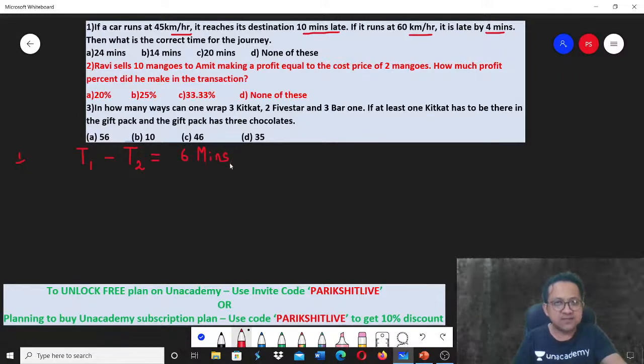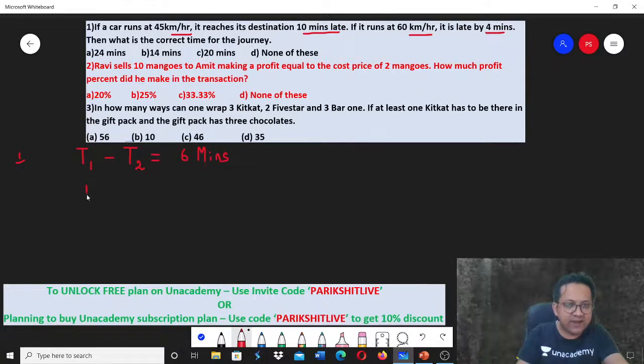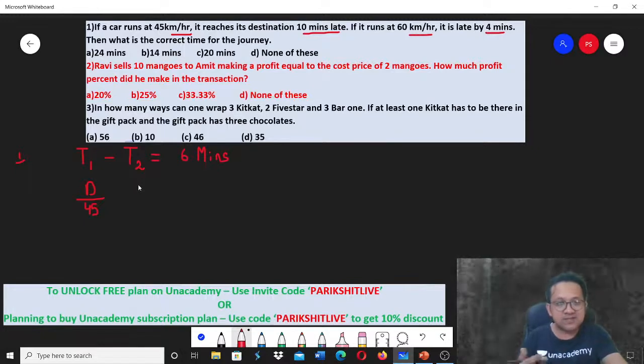Okay. First case. What is happening? The car is running at 45 kilometers per hour. So time is not given directly. But what is time? Time is distance divided by speed. So let the distance between the two places be d. Speed is 45 kilometers per hour. In the second instance, it is late by 4 minutes. So distance is not given directly, but the speed is given. If the distance between the two places is d, the speed is 60 kilometers per hour.